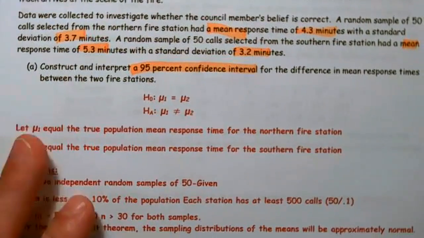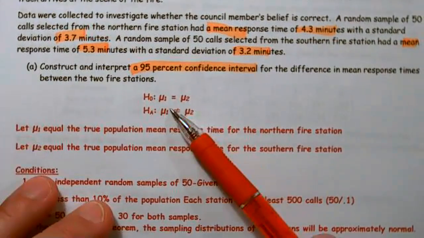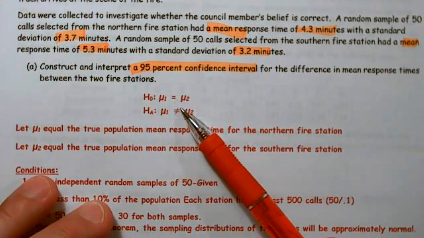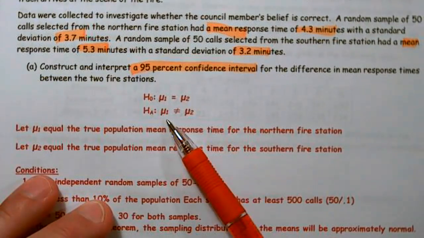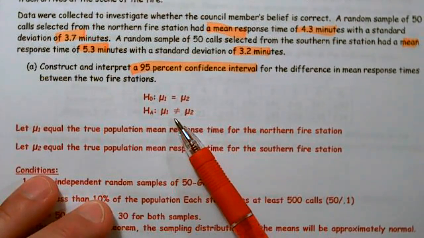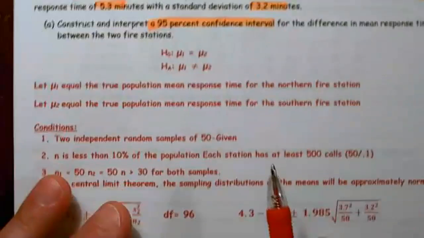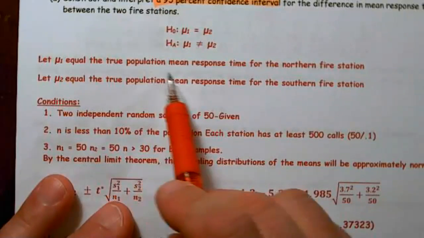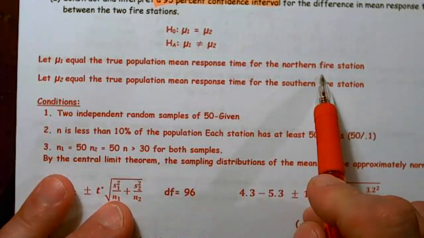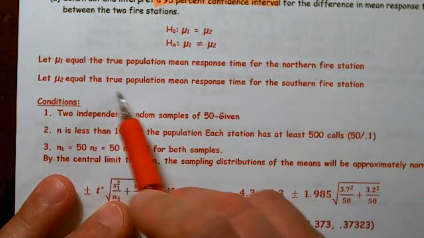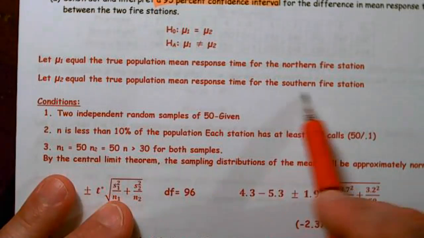Once again, I'm not required to do this, but I have 2 means, so I'm going to go ahead and set up what this would be if they're equal. And because I'm working with a confidence interval, I know it's 2 tails, so not equal would apply. So mu1 equals the true population mean response time for the northern fire station, and mu2 equals the true population mean response time for the southern fire station.